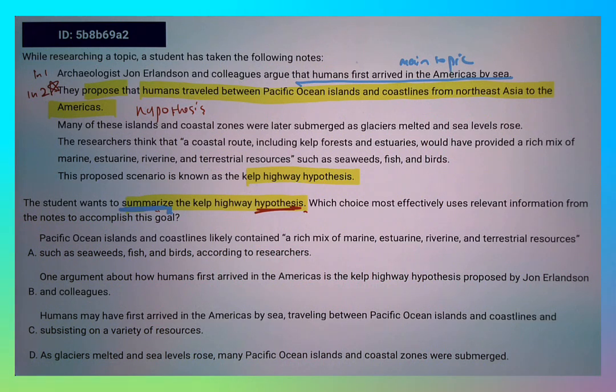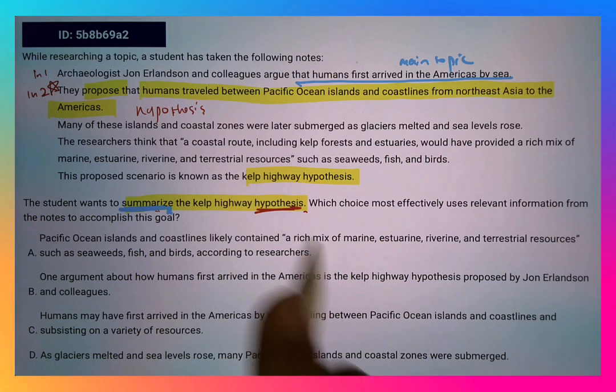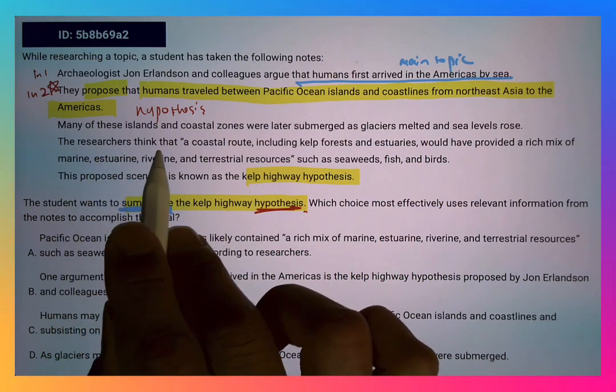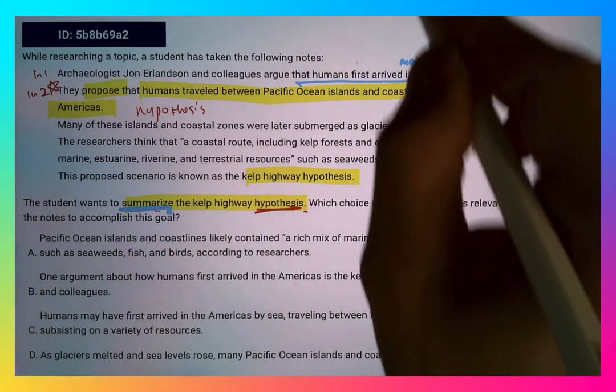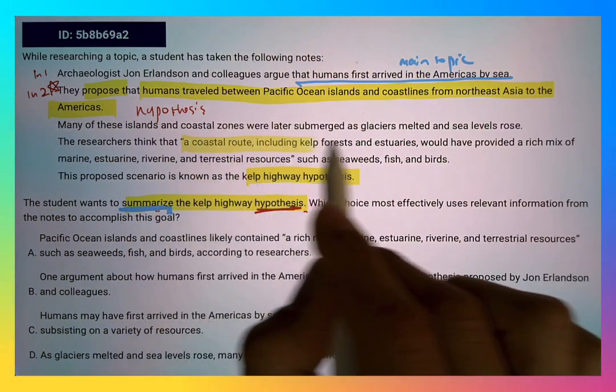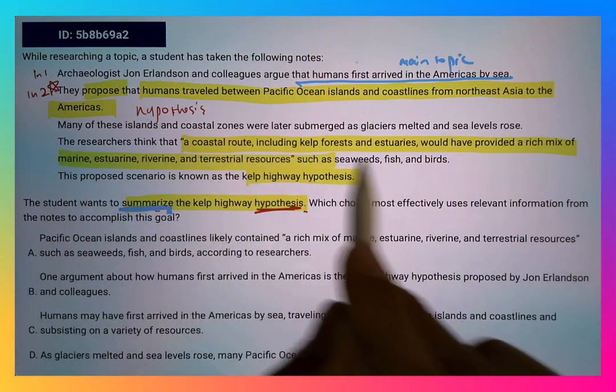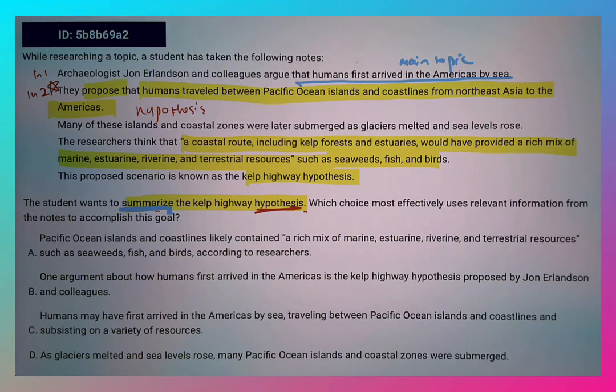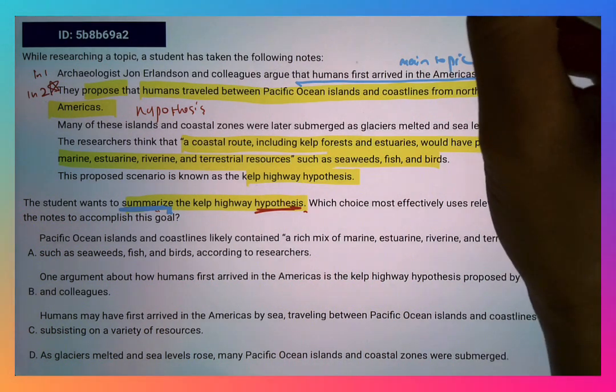Okay, so this is another proposal. The researchers think that we might also want to put something about this. So there's quite a lot here. Anything that encompasses all these details and the hypothesis will be the answer we're looking for.